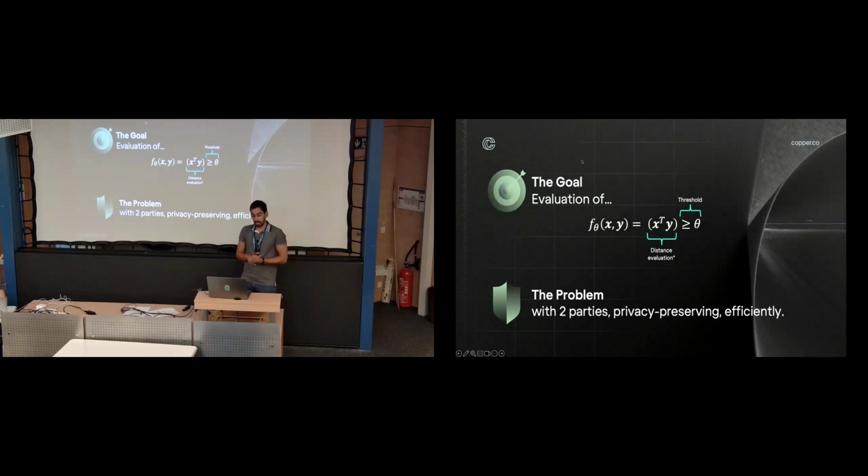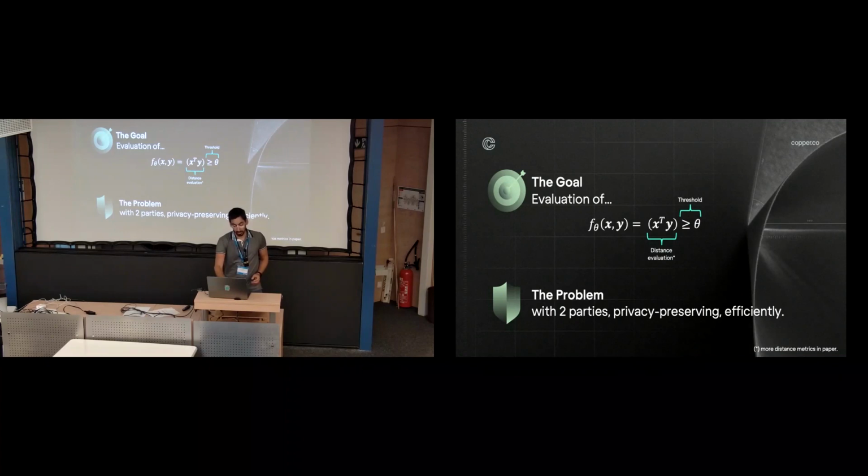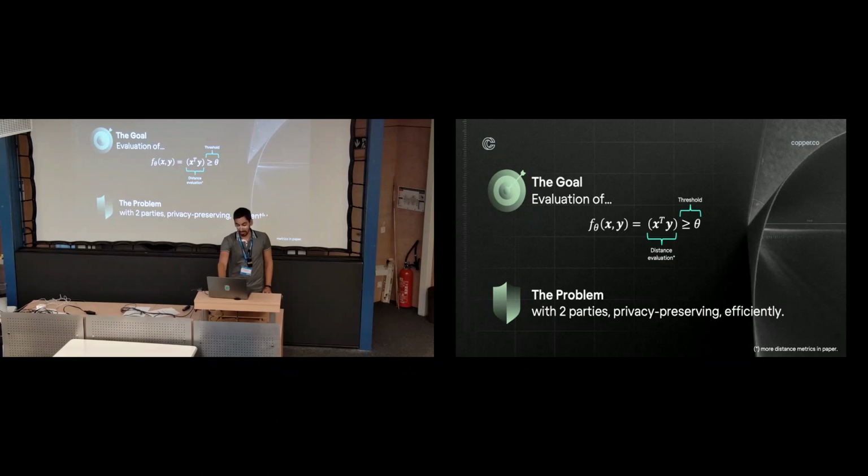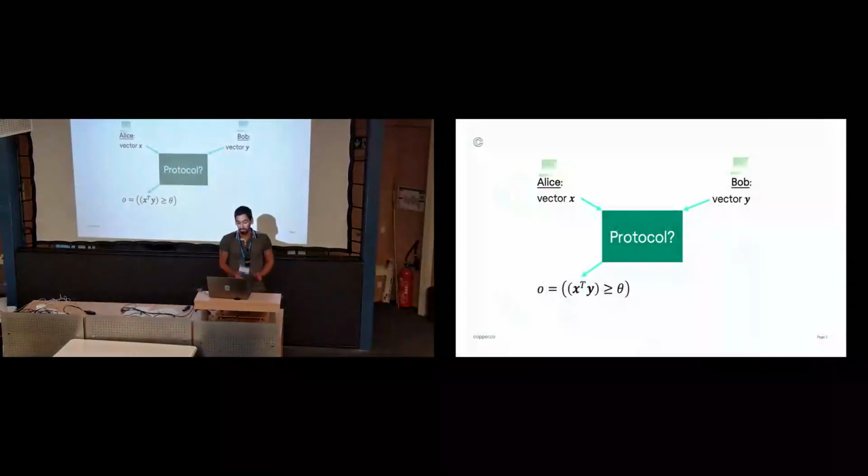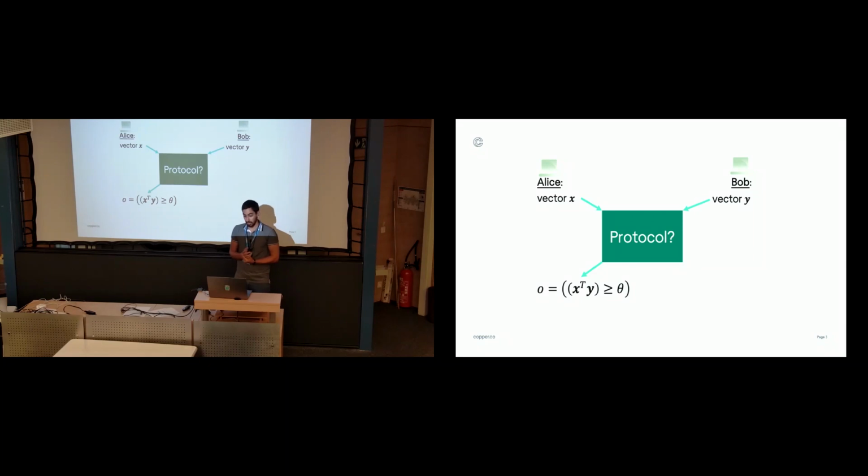As we said, we are targeting distance evaluations in the title. In our paper, we consider multiple distance evaluations more than just a scalar product, and we're doing it against a fixed threshold that we set at the very beginning of the protocol. In a 2PC scenario, where we consider an Alice and a Bob playing the roles of the two parties, we're going to be having each party inputting their own vectors. So we're going to have the vectors x and y. And we want the protocol to output, as we said, for either Alice or Bob, that's the choice we can have, the result of this computation.